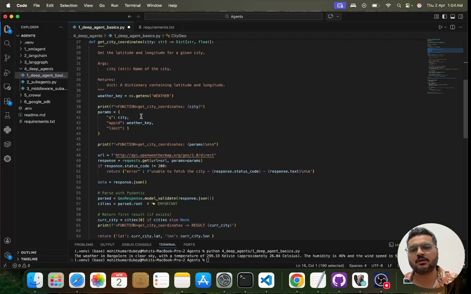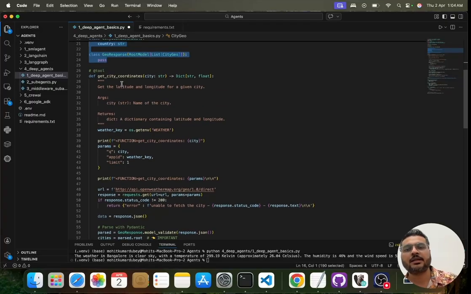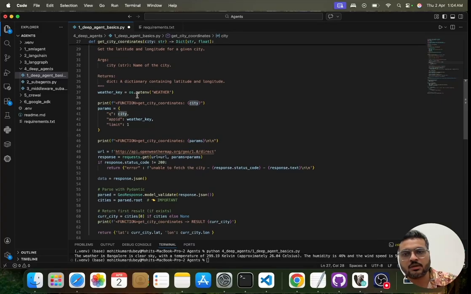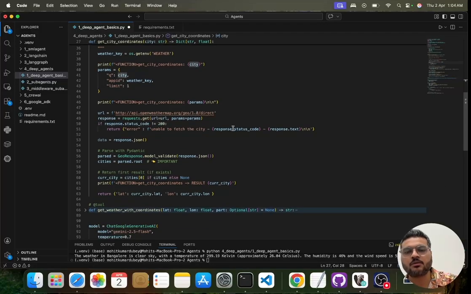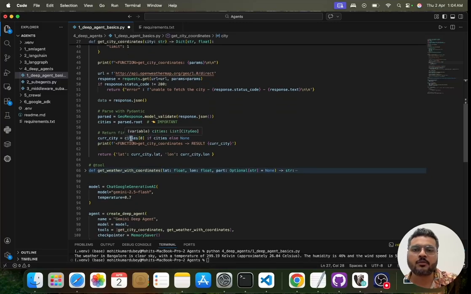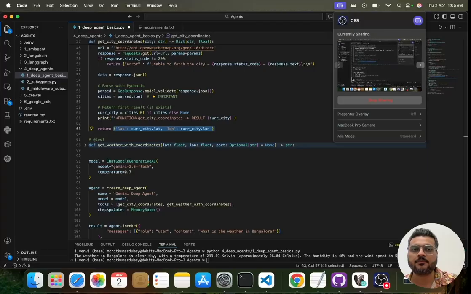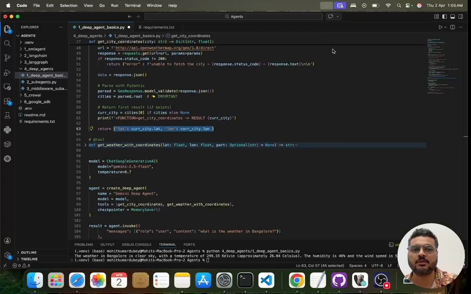Now this again is to parse my response, and these are the two functions. There's no need to explain this much. The get city coordinates function will take an input parameter as a city. Let's suppose I say Bangalore. It will hit the OpenAI and say, give me the coordinates of Bangalore. Then I pick the first one and give back the latitude and the longitude in my response.